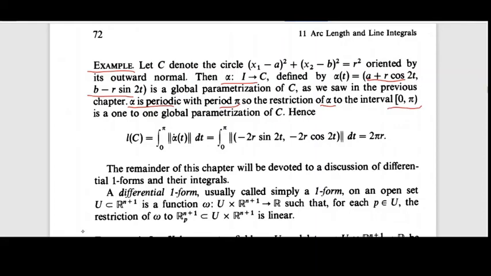is a one-to-one global parameterization of C, and hence L of C is equal to the integral from 0 to pi of the norm of alpha dot of t dt.